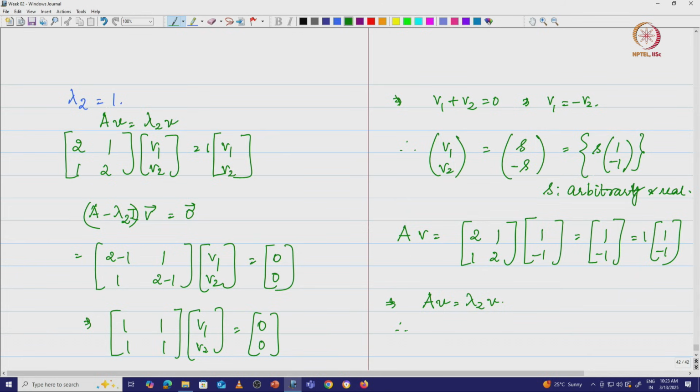Therefore, we say that V is equal to [1; -1] is the eigenvector associated with lambda 2 is equal to 1, for this particular transformation.